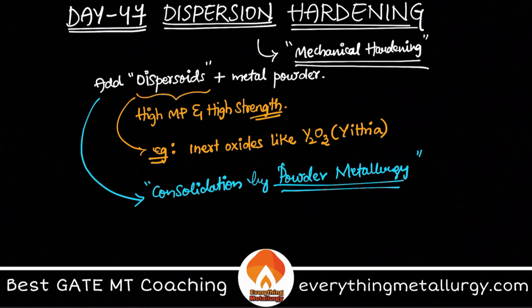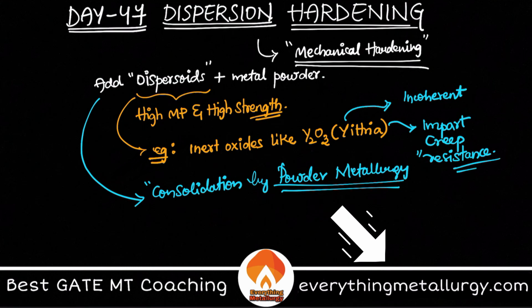So these dispersoids like yttria are basically generally incoherent, and these also impart pretty good creep resistance to the material.